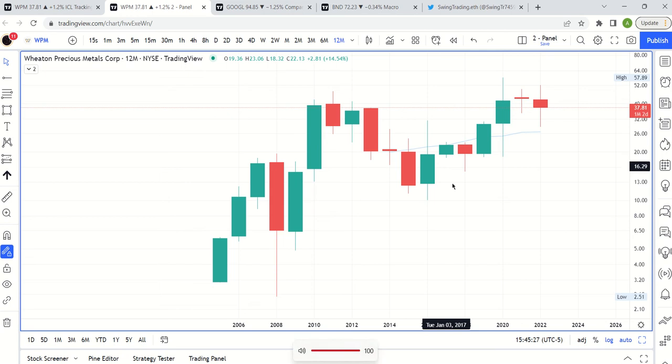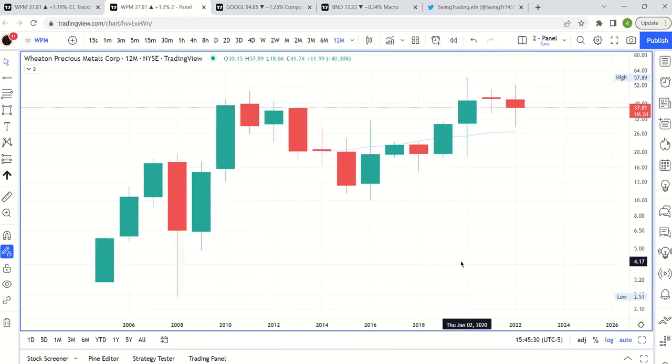This is our individual miner update, our individual gold miners update. We're doing Wheaton Precious Metals. So WPM is the ticker symbol.